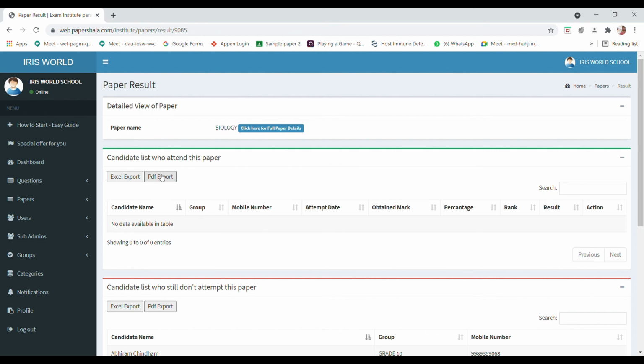This is how you can use Papershala for online examinations. Iris World School is following this Papershala for the assessment tests through virtual class in online classroom mode. Thank you so much.